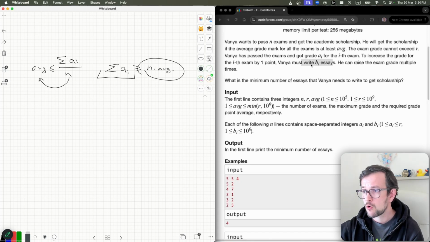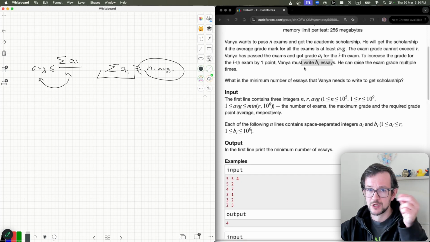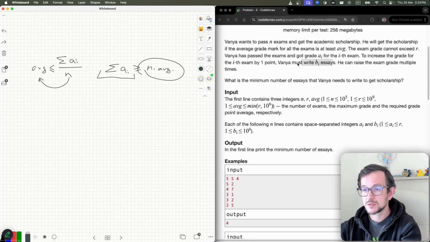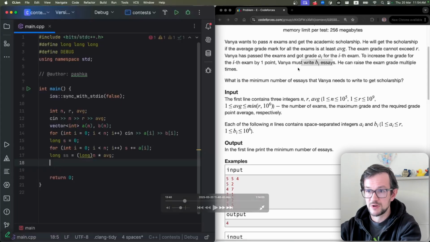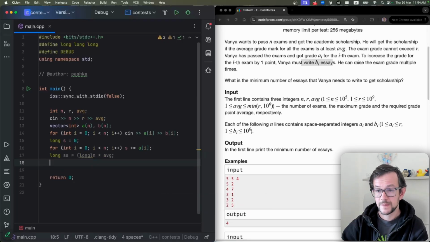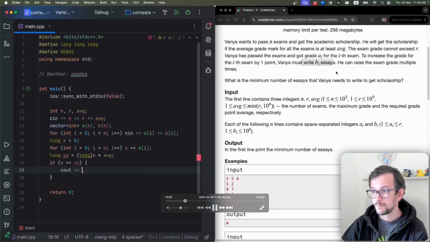And I have a cost of increasing elements. So this b_i is the cost of increasing one element by one. It's easy to see that you pay this amount of money for increasing the sum by one. It makes sense to increase elements with lower cost first, because there is no difference which element you increase. So what I will do here, again, is sort all elements by this value b.